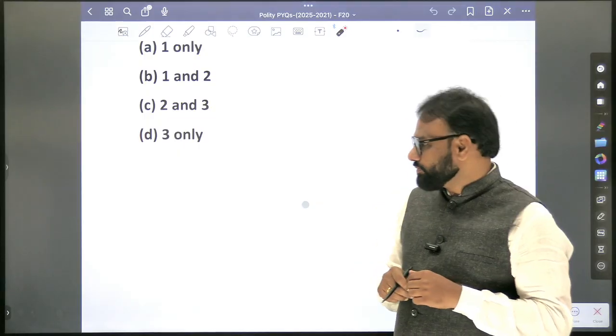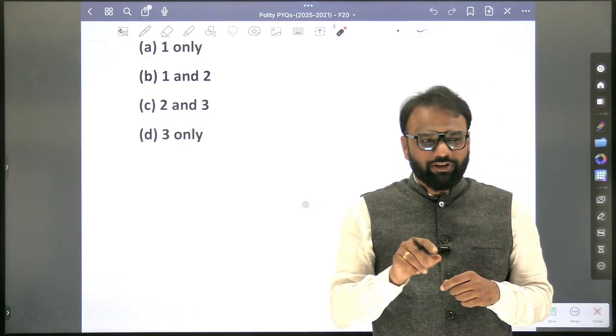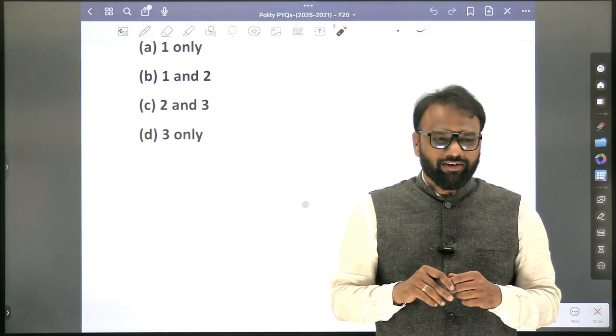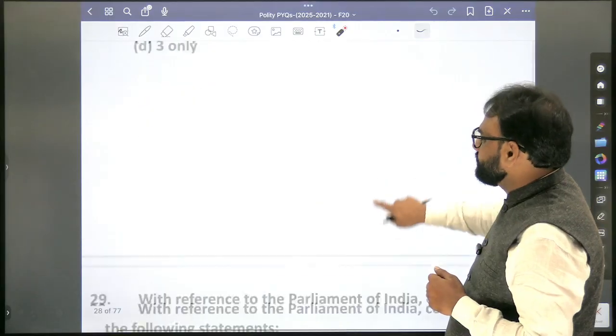Very important. Next, is the joint sitting provision possible in case of both finance bill 1 and 2, or only one of them? One of them. Which one, 2 or 1? Finance bill 2. Okay. So those things will build clarity.